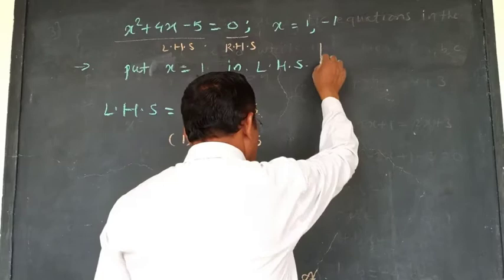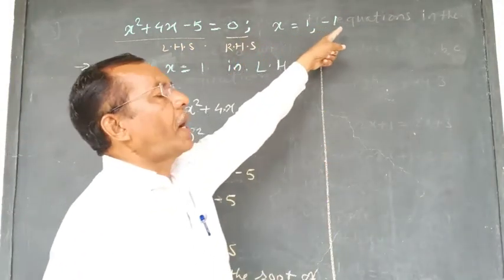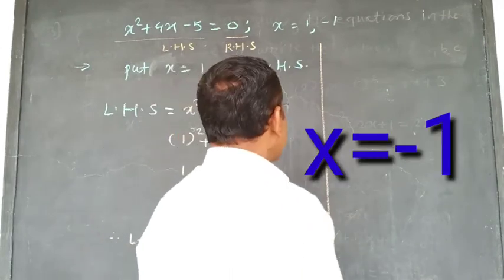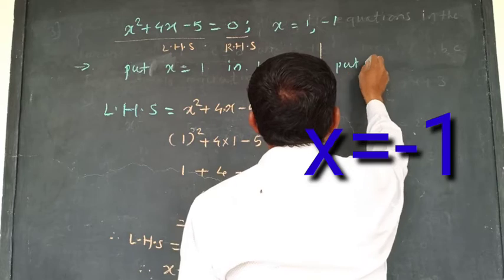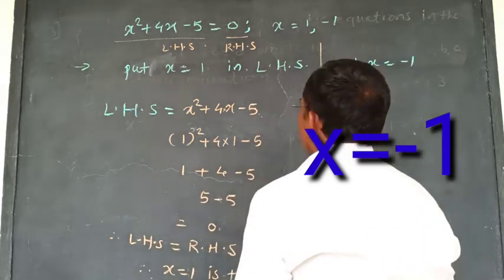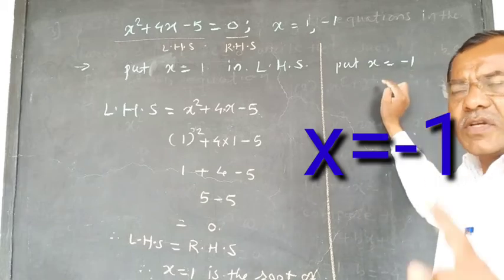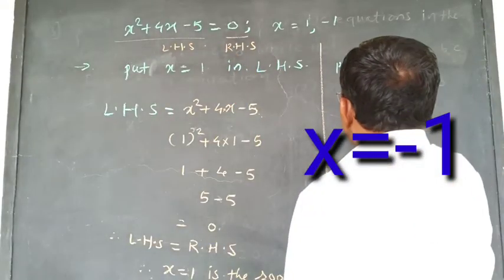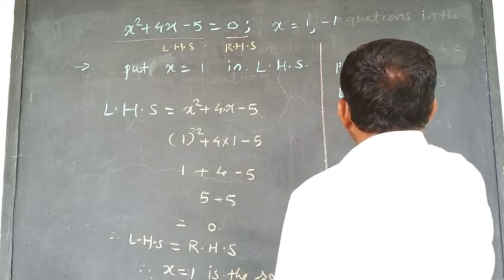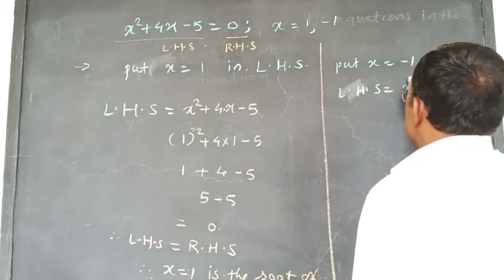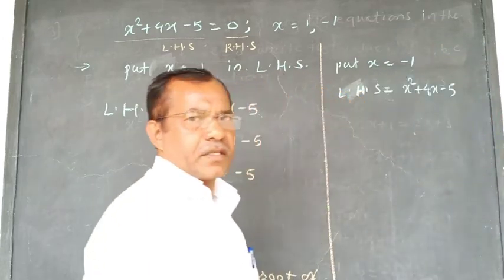Now we will put the value of x as -1. See here, take the LHS first. Put x is equal to -1 in the equation. The equation is x square plus 4x minus 5. It is the LHS.